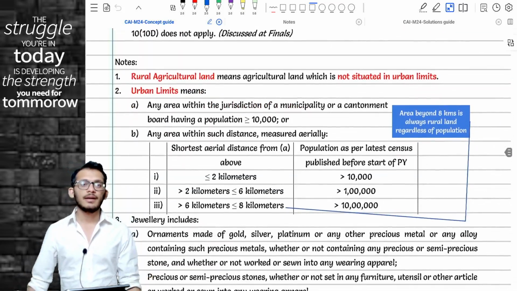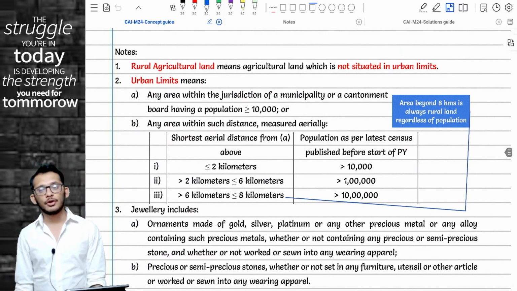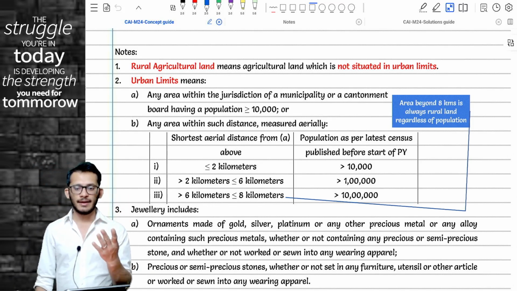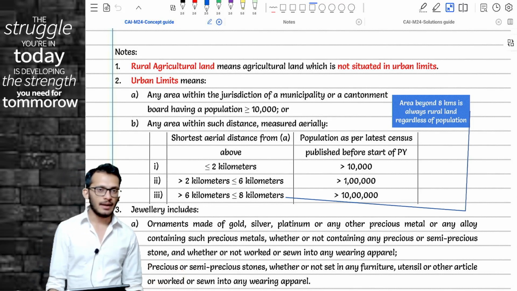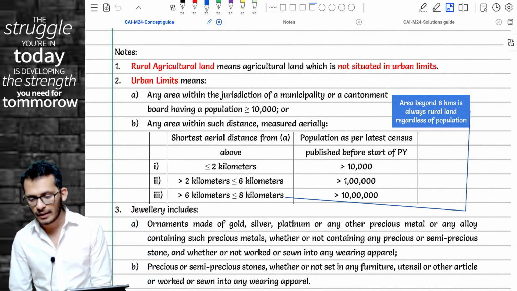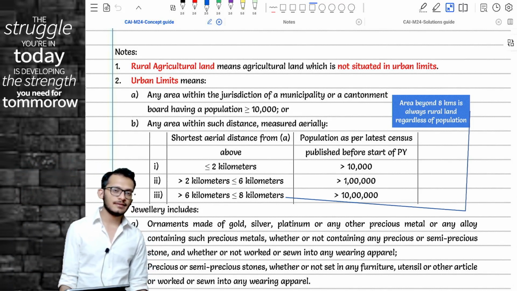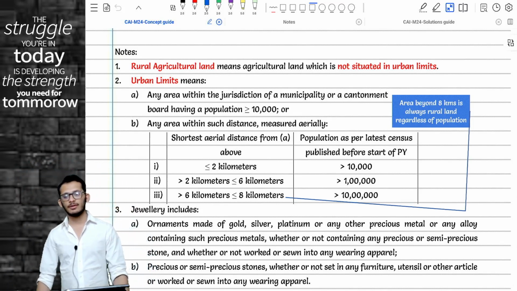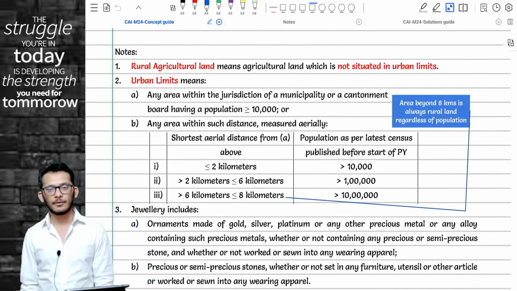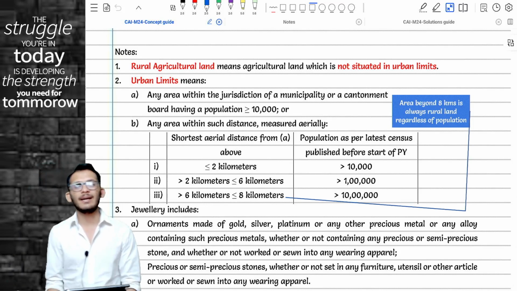And we are done. You are done with the amendments relating to basics, income tax rates, salaries, house property, and capital gains. In capital gains, we have spent about 1 hour in understanding this. In the next video, we will discuss the amendments which have come in the subsequent chapters. After this, the amendments are quite straightforward. You don't have many amendments to discuss.